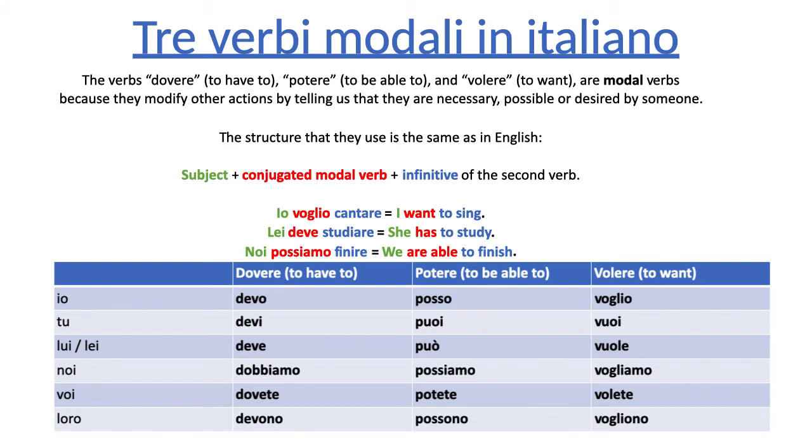And the way you use them to express necessity to do something, or possibility to do something, or desire to do something is using the structure you have in the middle of this slide. You start with the subject, then you conjugate the modal verb, and then you combine it with the infinitive of the second verb. Let's look at some examples.